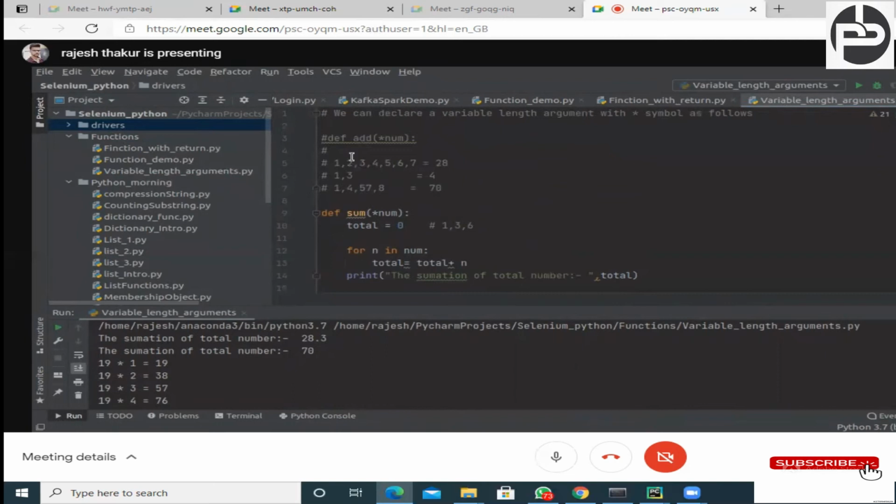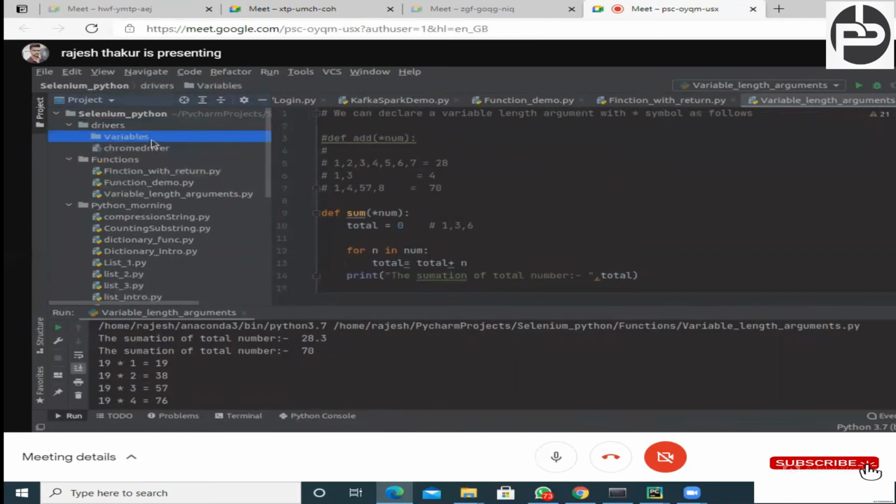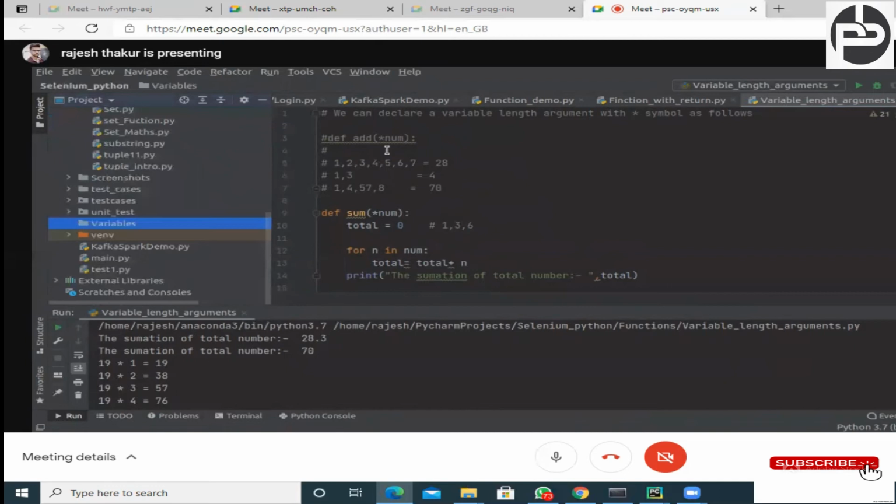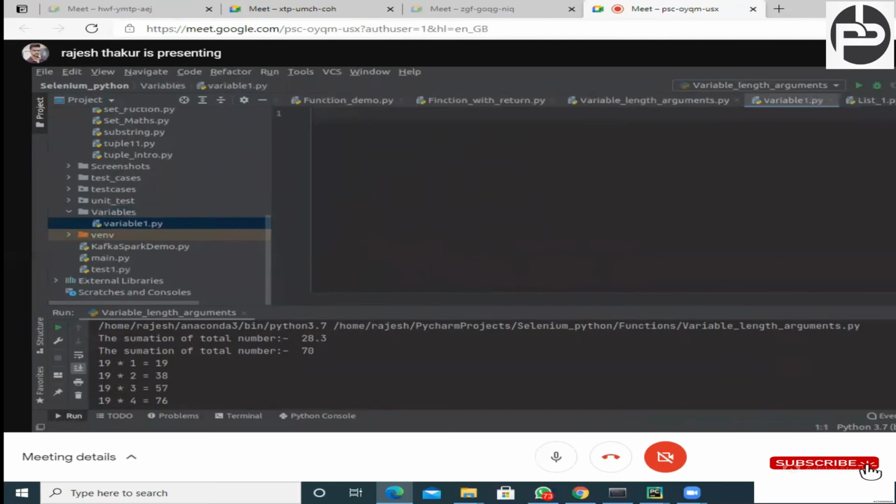Variables. Now we are going to deal with the variable. I'm going to create a new directory with the name of variables, and inside of variables, I'm going to create a Python file and I'll name it variable one. Okay, what do you mean by the variable?